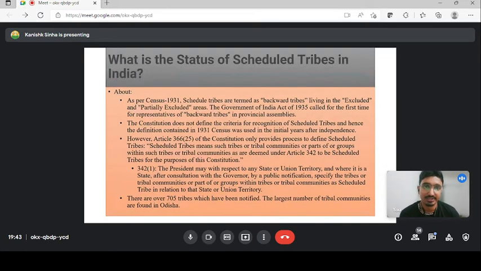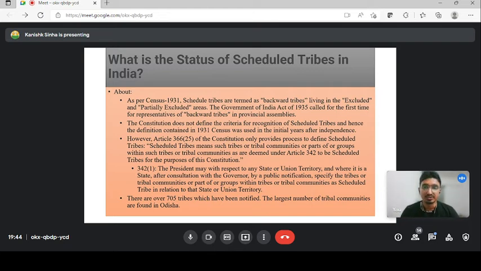Let's understand the status of scheduled tribes in our country. Nowhere in the Indian constitution is the definition of scheduled tribes specifically mentioned. According to the 1931 census, we had the backward tribes, after which the 1935 Government of India Act first used backward tribes in the assembly, and then we had Article 342 which talks about the scheduled tribe. So the definition of scheduled tribe is not given in the constitution. What is a scheduled tribe, and who constitutes a scheduled tribe, is not given in the constitution.